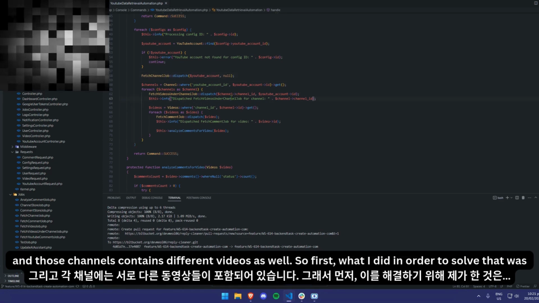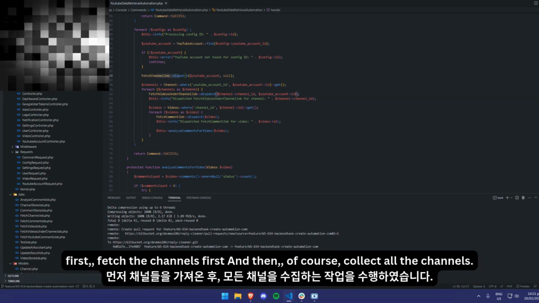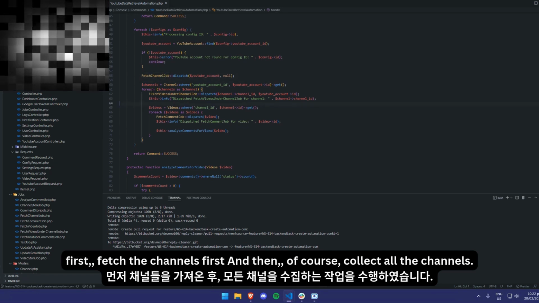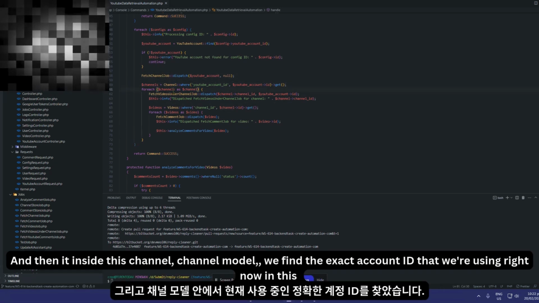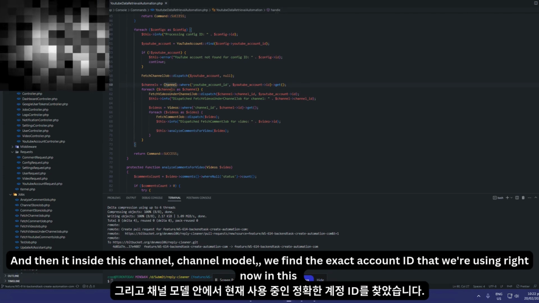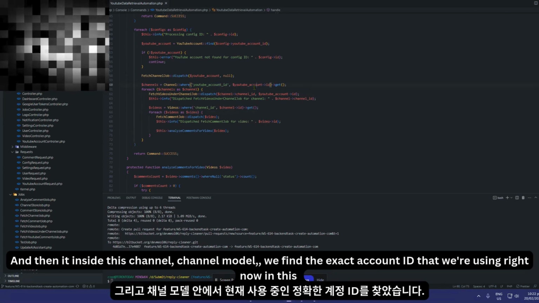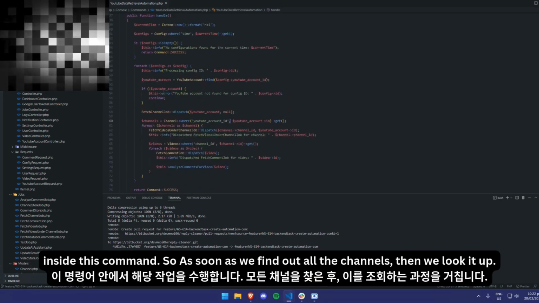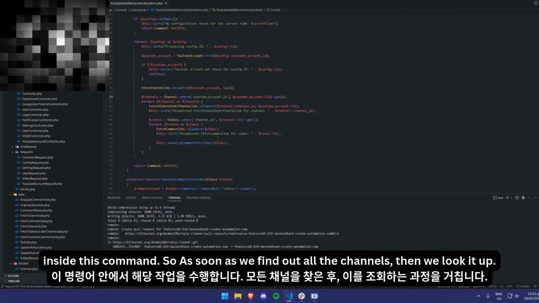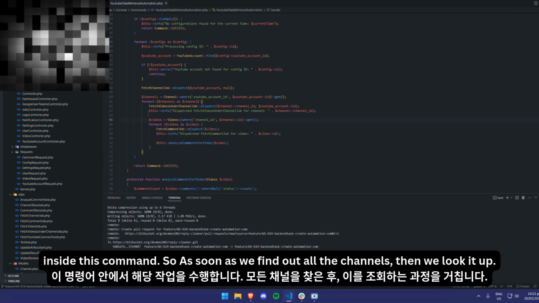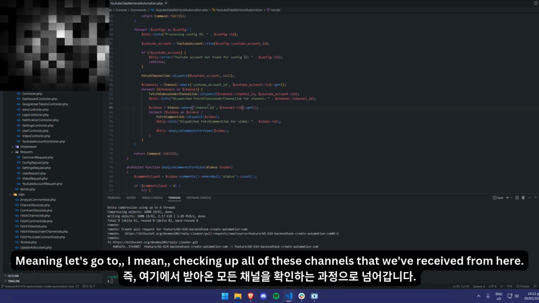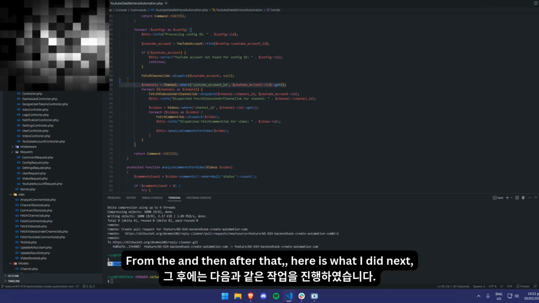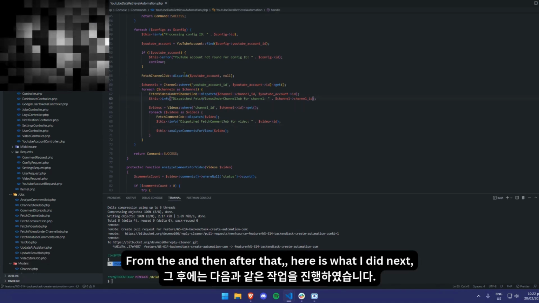So in order to solve that, I first fetched the channels, and then of course collected all the channels. Inside this channel model, we find the exact YouTube account ID that we're using right now inside this command. As soon as we find all the channels, then we loop through them, meaning let's go through checking all of those channels that we've received.